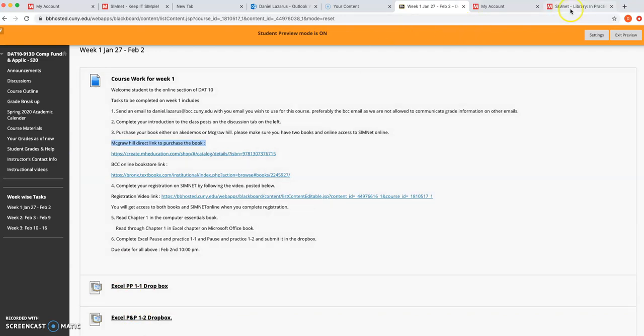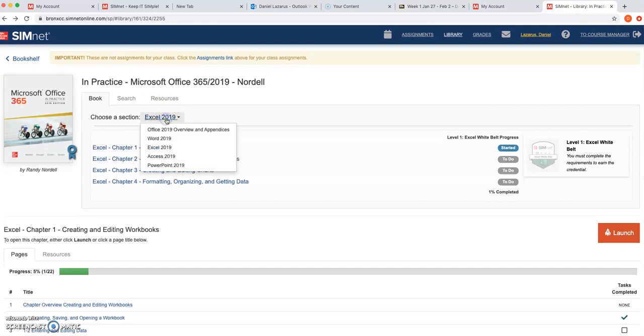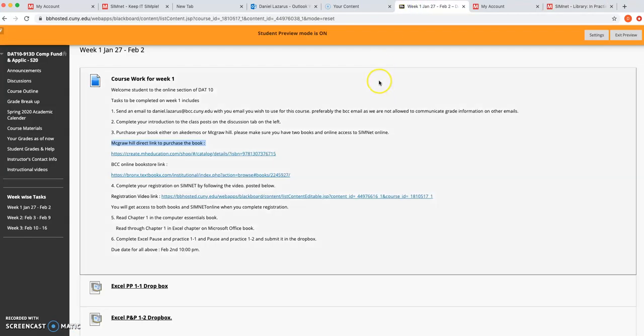This book has Word, Excel, and Access that we will be looking at. We are starting with Excel, and then we will be doing Word, and then we will be doing Access. So this is how this course has been designed. The two important tools that you need for this course are mainly Blackboard and Simnet, which is here.